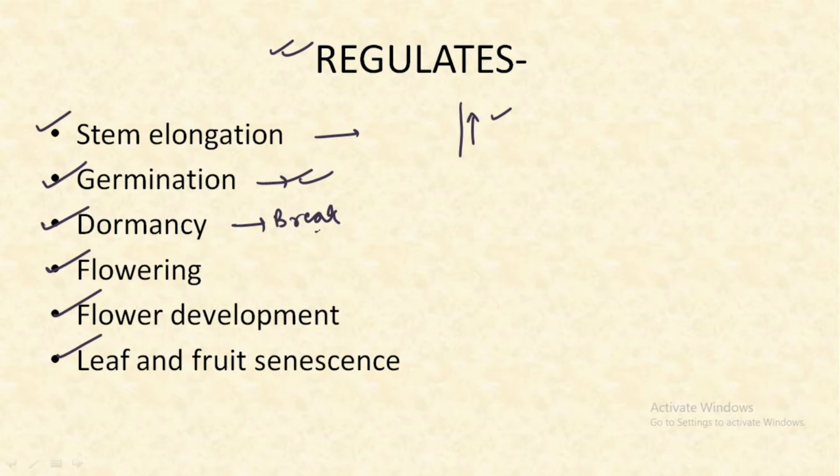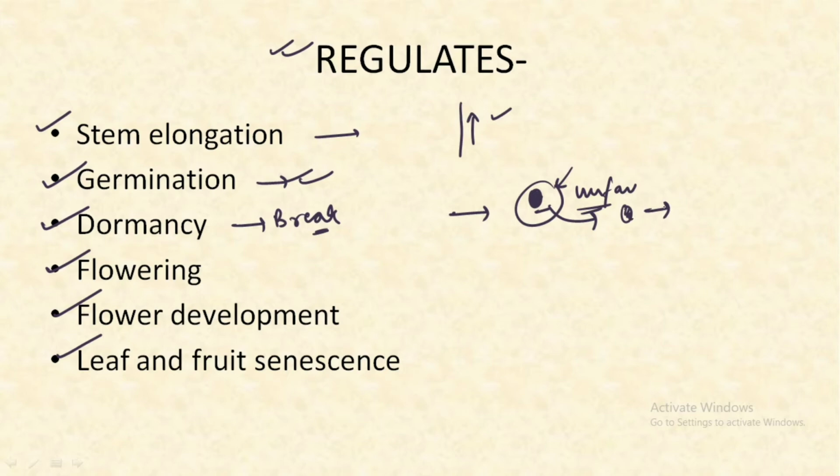And what is dormancy? In simple terms, dormancy means a resting stage or a resting phase of a seed. For example, when a seed encounters unfavorable conditions which are not favored for its growth and development, it goes into a resting phase and it waits in that resting phase until the favorable conditions are available for its germination.